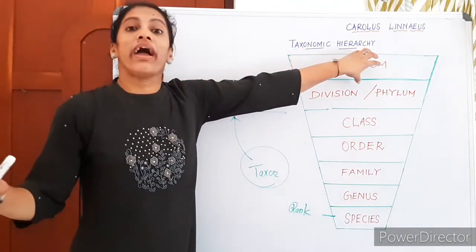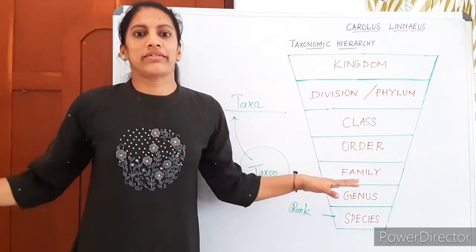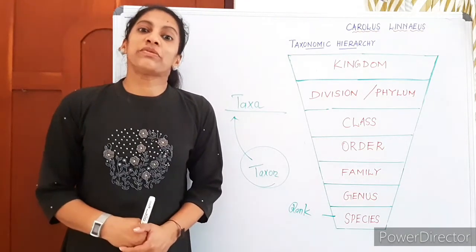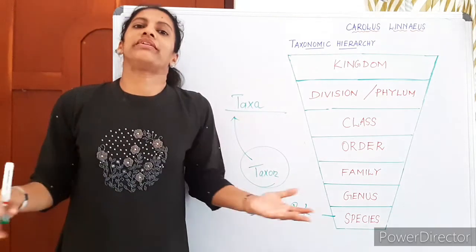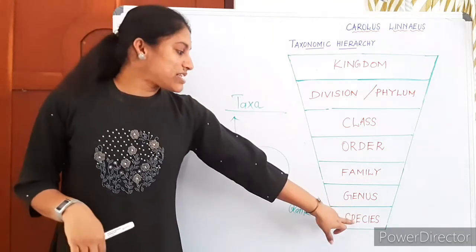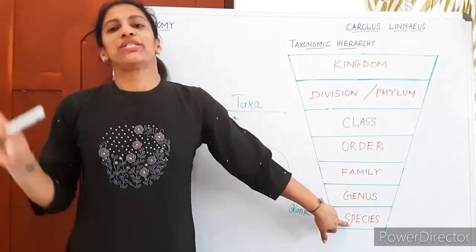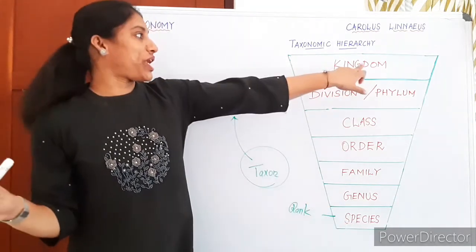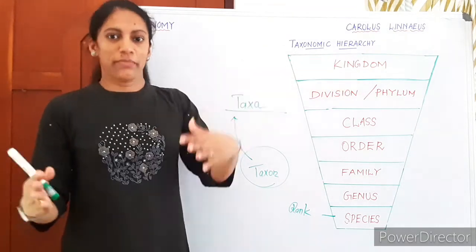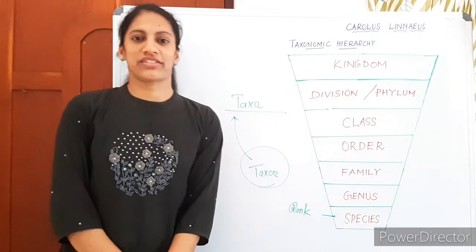Whereas kingdom Animalia has a number of different animals, with little similarity. Animals have similarity only in one sense: they are all heterotrophic and share some basic features. Whereas maximum similarities we can see in species. So when we move from species to kingdom, similarities are getting reduced and the number of individuals is getting increased.